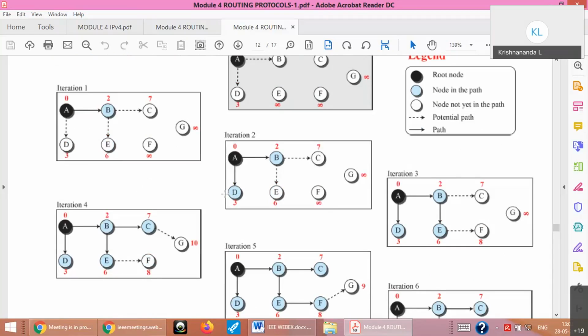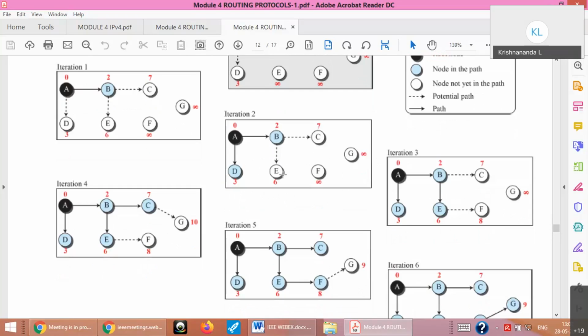Now again, look from the point of view of D, and all other tentative nodes. So from D how to reach E, from D how to reach C, something like that. Look at the distances again, 7, infinity, infinity, 6. So which is least? 6 is least. So that means you will have to choose E as your next node. So you can see they're using different colors. White means not yet added to the tree, they are tentative. This blue means they are permanent, added to the tree. That means you know the path already.